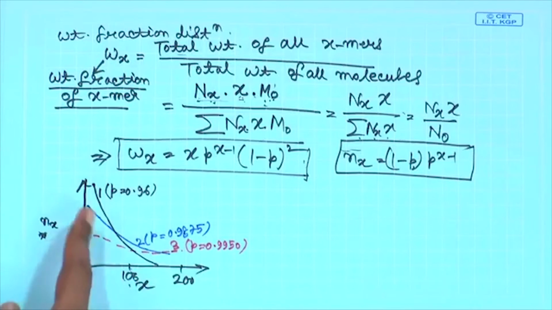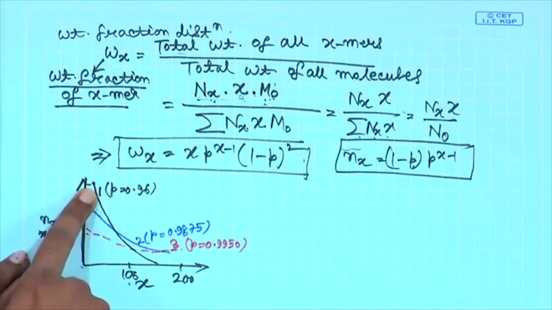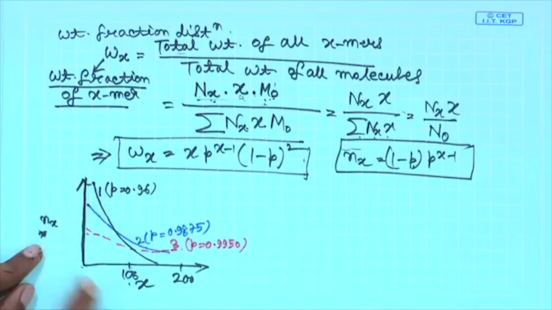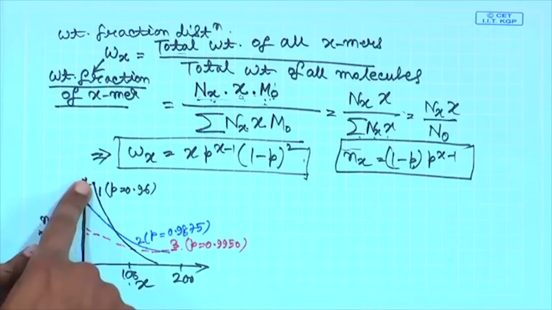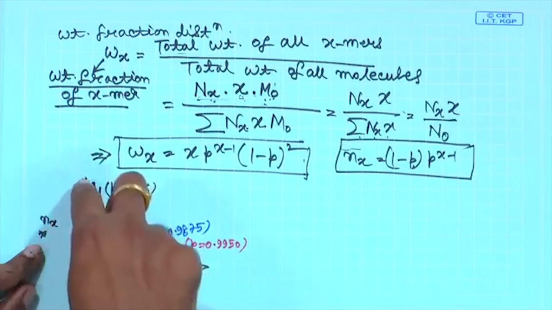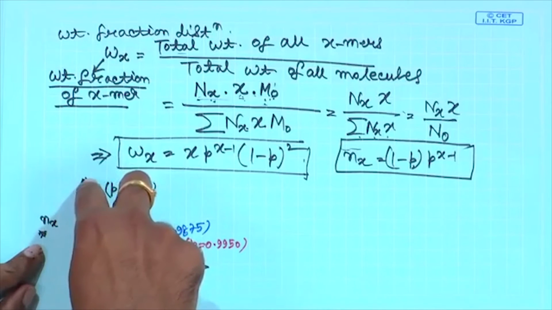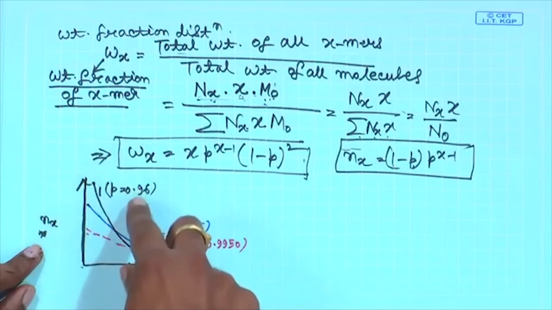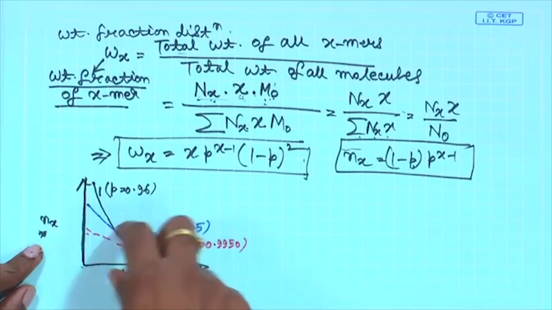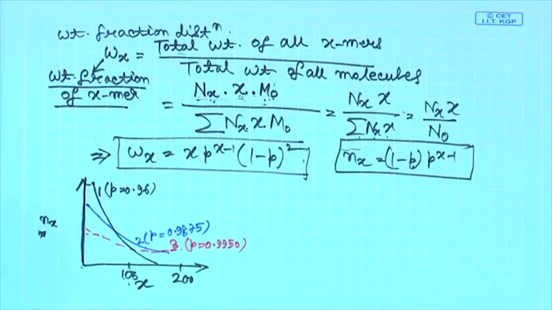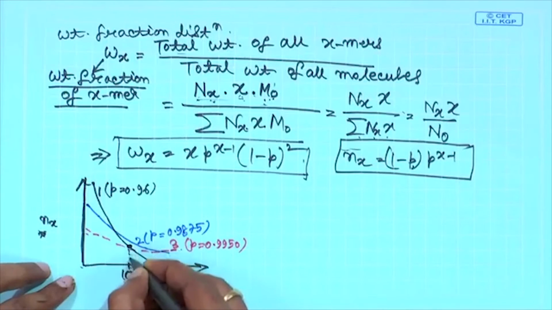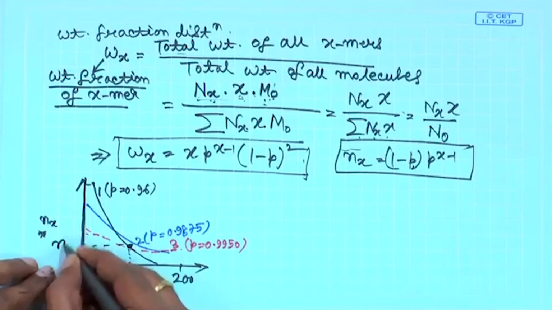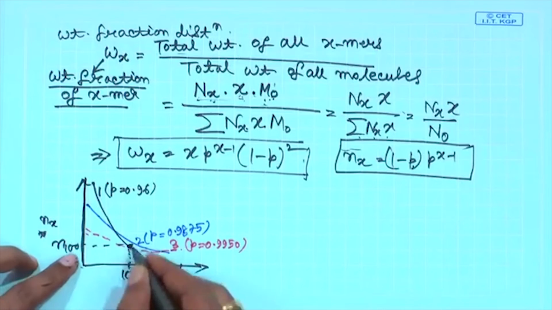That means if you are going towards here, you are going towards a monomer. X is very small, oligomers or even monomers, when it is getting very close to the y axis, and this is the amount of monomer that will be present at p equals 0.96. And this is the number fraction of 100 mer, and so on.